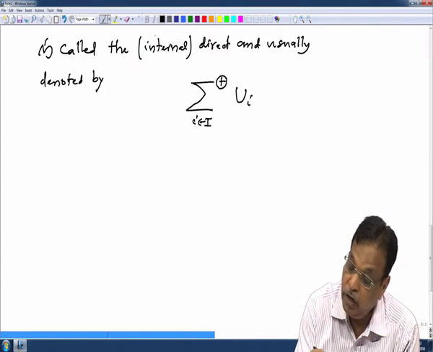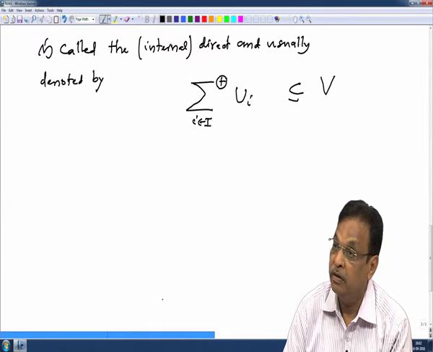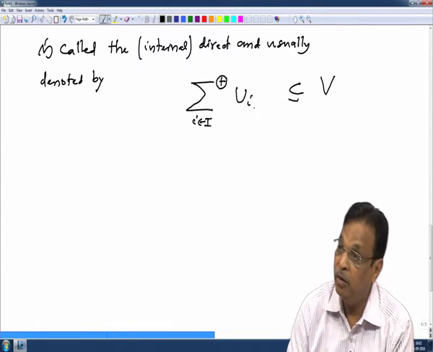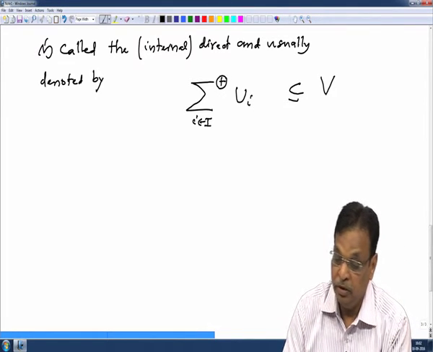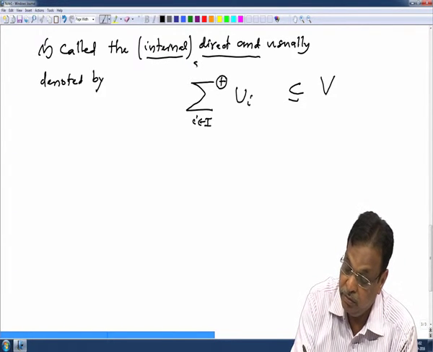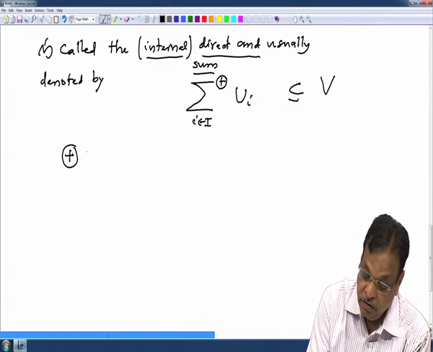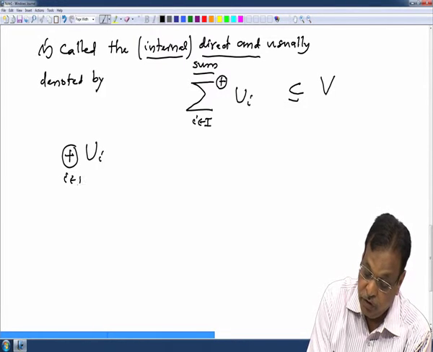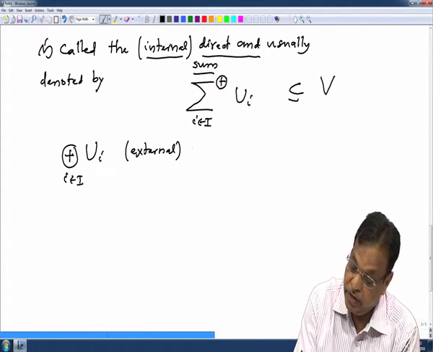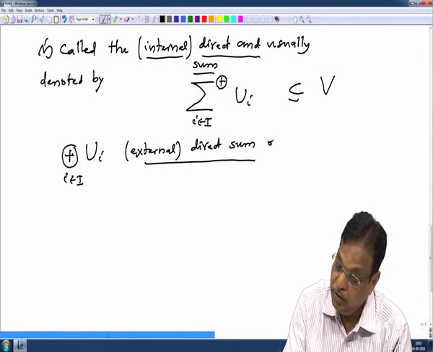Why do we call it internal? Because all this is happening inside a vector space V. This sum is a subspace inside V with the additional property that the above map is an isomorphism. That is the reason why one calls it an internal direct sum. In the other notation, for a similar reason, it is called the external direct sum of the family Ui.